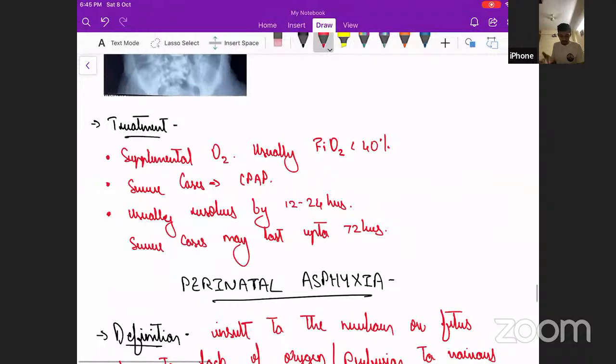Treatment is usually supportive, with supplementary oxygen, and it usually requires FiO2 of less than 40%. In severe cases, it might need CPAP. But this condition is benign and self-limiting, so it usually resolves by 12 to 24 hours, and at maximum it might last up to 72 hours.